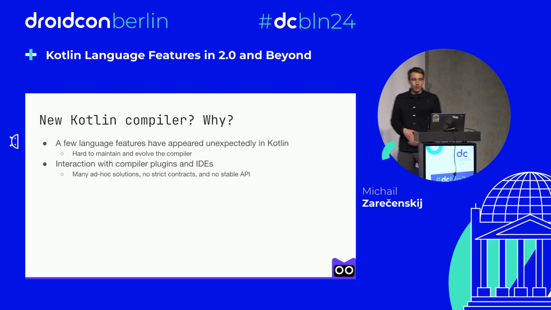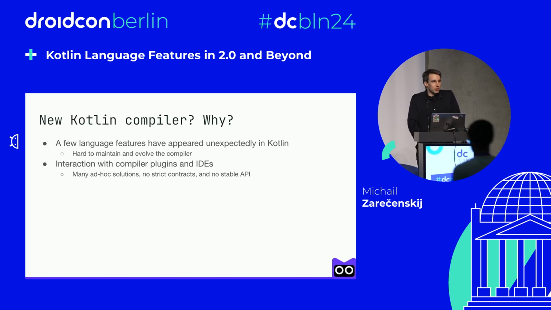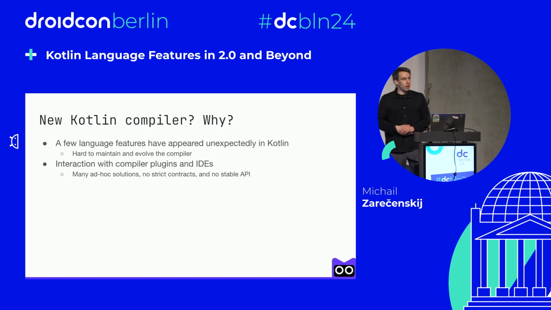And people used to come to us and ask us, like, where's the compiler API? And it's not that we hid it. There was just no compiler API at all, just a bunch of internals. And now with more tooling around Kotlin, it has become difficult to maintain and make changes to the compiler and to write more extensions. And as part of this work, we also moved the plugin for IntelliJ IDEA from the Kotlin monorepo to IntelliJ IDEA, and introduced an API layer to communicate with the compiler.